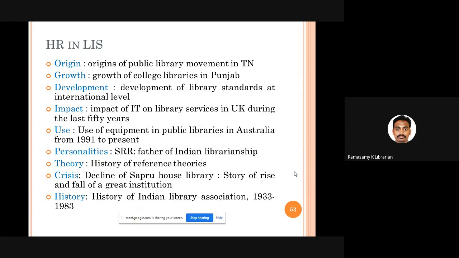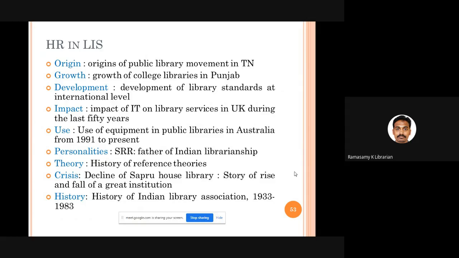Historical study: the use of computers in public libraries in America from 1991 to present. Historical study of personalities: you take one individual in library science and study the history of that particular person. It is called personalities. That is historical research. You study the history of theories.